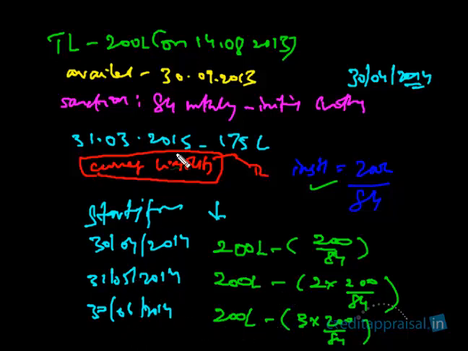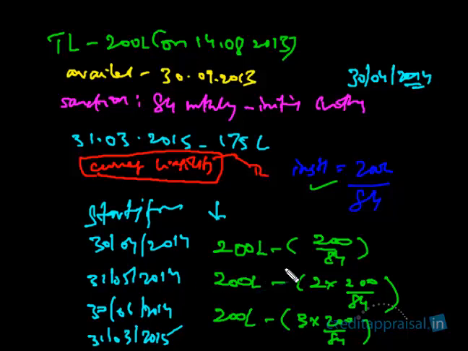Now what we're saying is, let's continue this and see what the position is going to be on 31/3/2015. By 31/3/2015, 12 months are going to pass. So the company should have paid 12 installments: April, May, June, July, August, up to March.